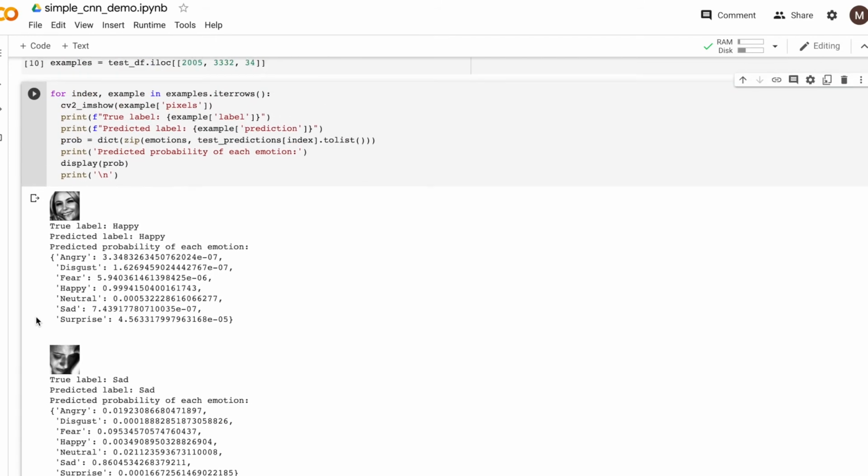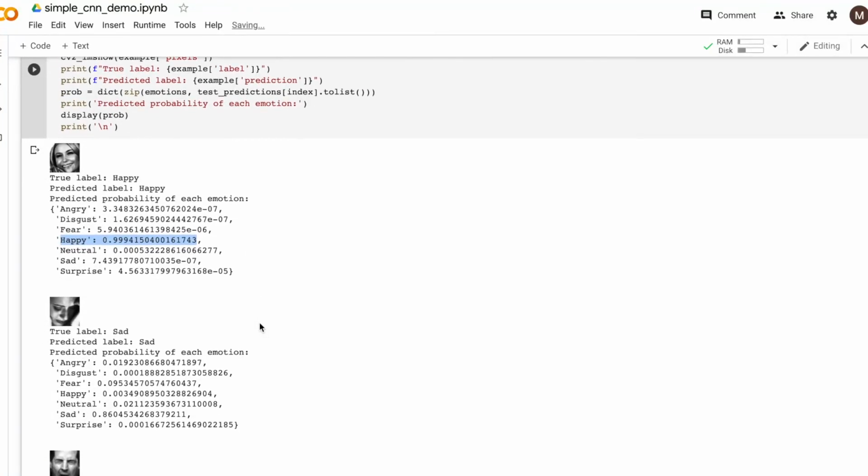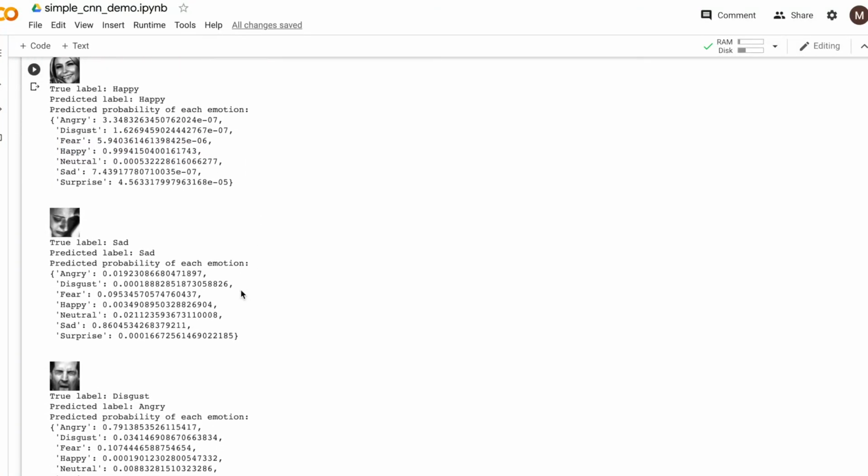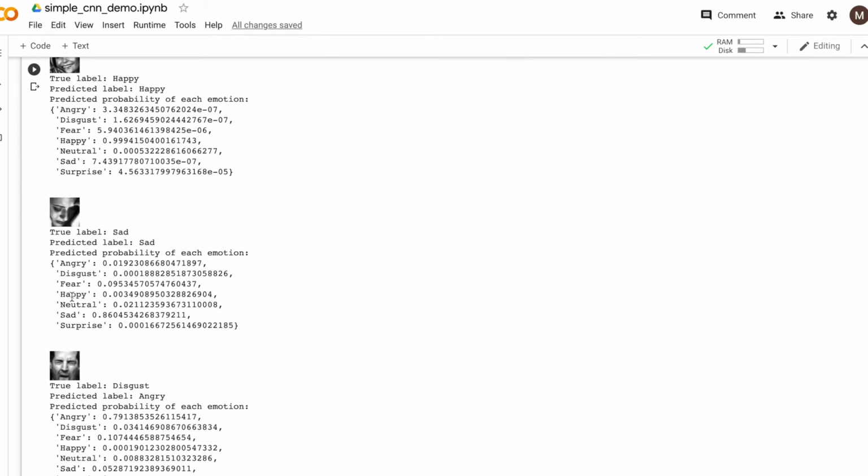So for the first image here, the model correctly predicts it as happy. In this case, the model is very confident in its prediction, outputting a probability of 99.9%. For this next example, both the true and predicted labels are sad. Looking at the prediction probabilities, the model is fairly confident that it's sad, since it has a probability of 86%, while the second highest probability is fear, which is at 9%.